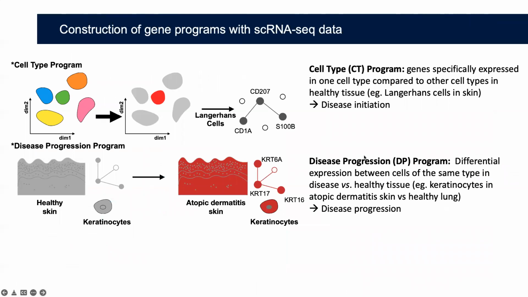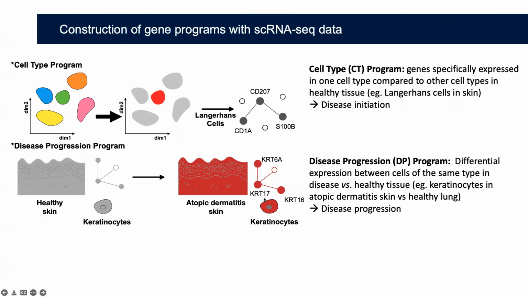When we come to single-cell RNA-seq data, we constructed gene programs to identify relevant cell types during disease initiation. We construct a cell type program. These are genes that are specifically expressed in one cell type compared to all the other cell types in the healthy tissue. And to identify relevant cell types during disease progression, we construct a disease progression program.